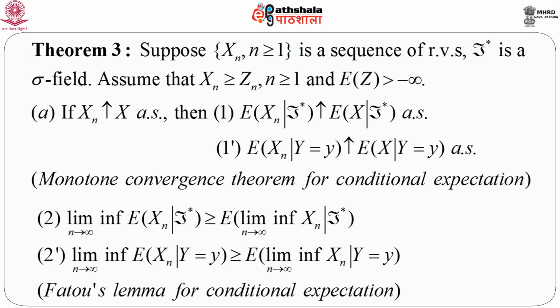So, this can be said to be a version of Fatou's lemma for conditional expectation, and we all know how important Fatou's lemma is in probability theory, especially while dealing with sequences of random variables, and in order to show convergence related results for a sequence of random variables, this Fatou's lemma is extremely important. Another version of this statement is with respect to a random variable, that is, expectation of Xn given Y equals small y. This is exactly the same as the way we stated the original Fatou's lemma for conditional expectation.